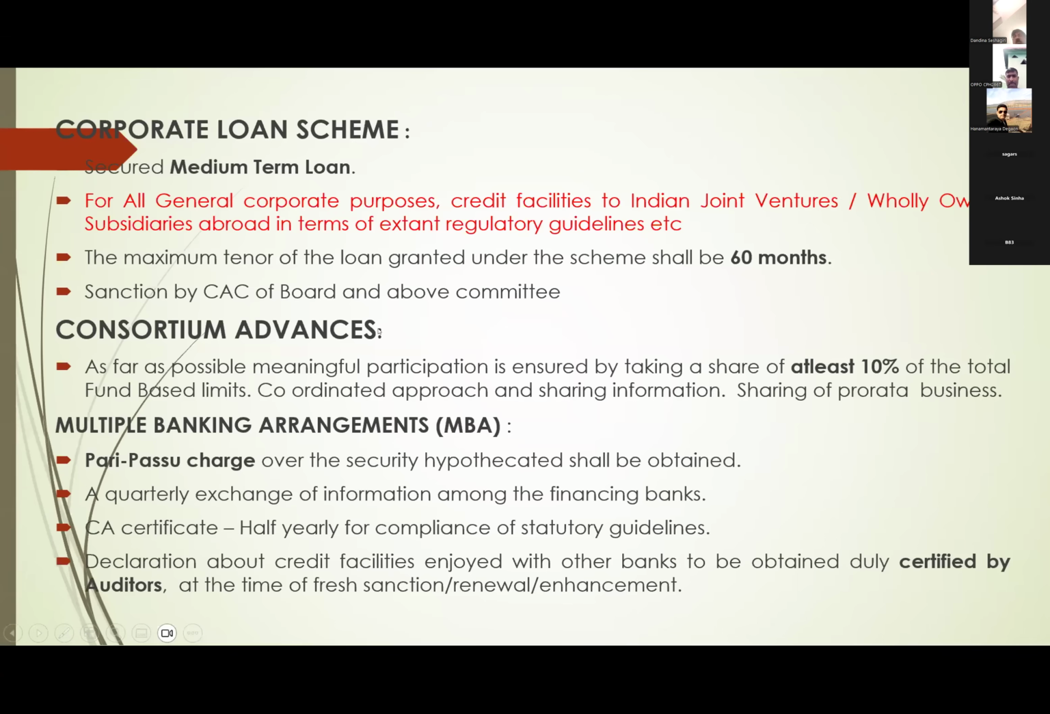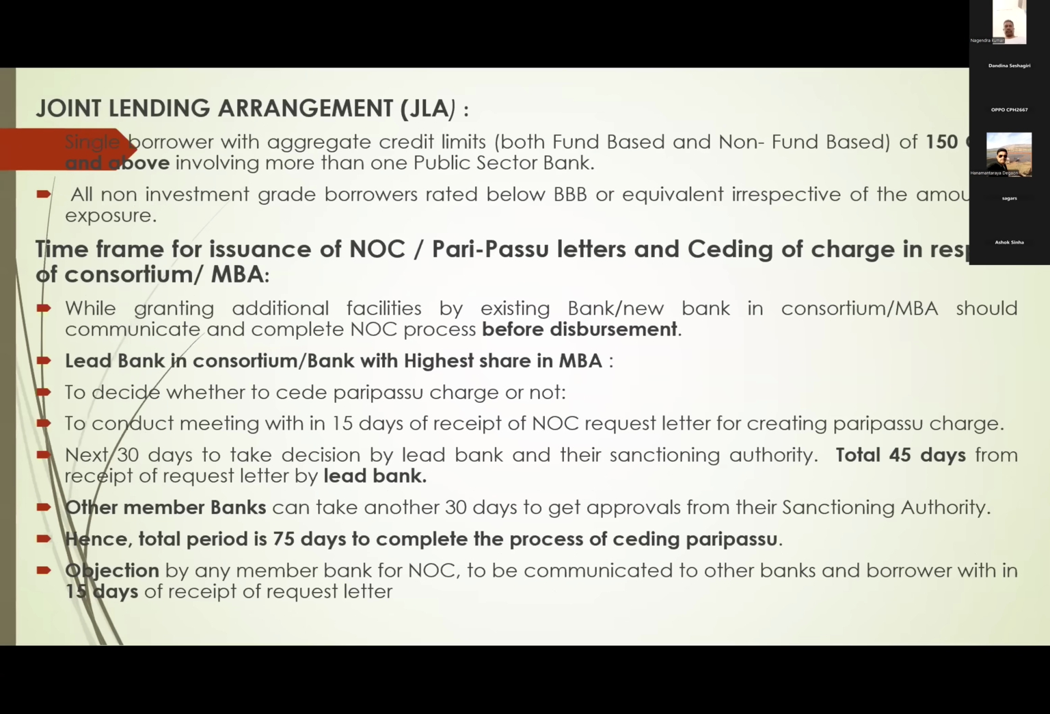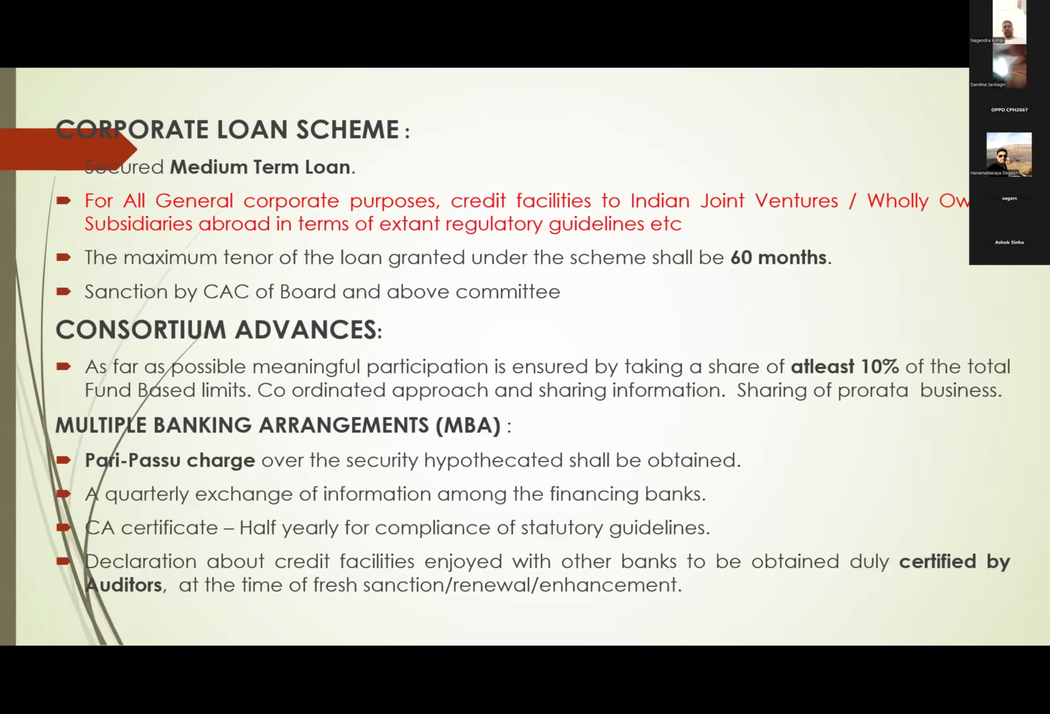Right. Next, consortium advances. Under consortium advances, there are multiple arrangements, syndication of credit, and another one is JLA. So 4 types of arrangements are there. We will discuss these 4 types of arrangements one by one.